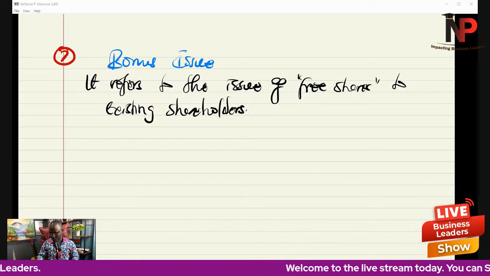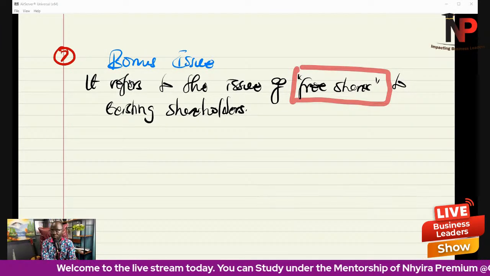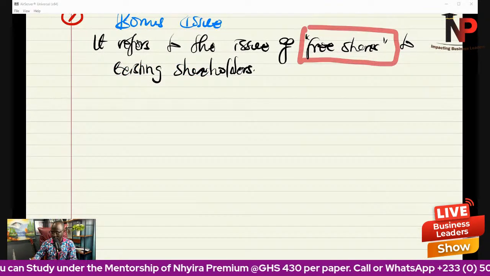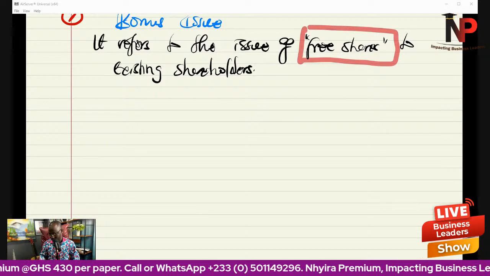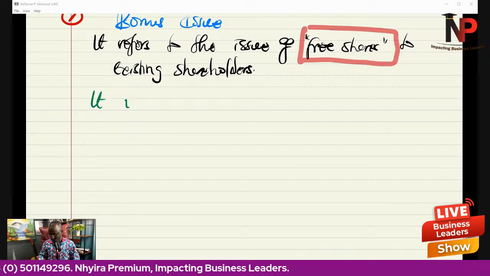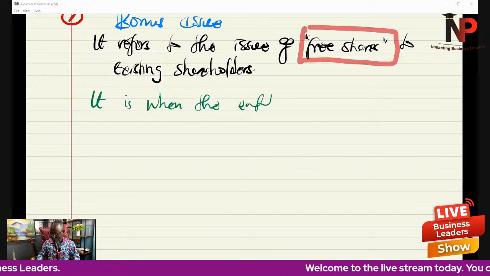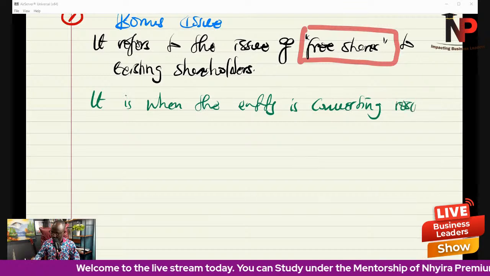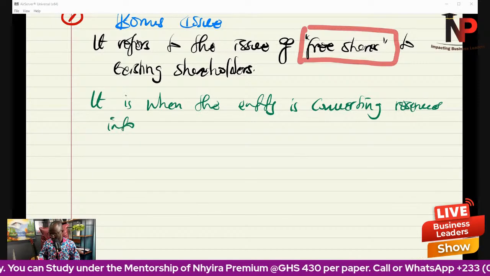Period. Keyword: free shares. So you get additional shares for paying nothing. Why is this so? Because it happens when an entity is converting reserves into stated capital.